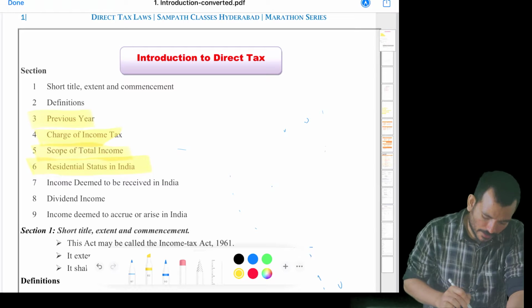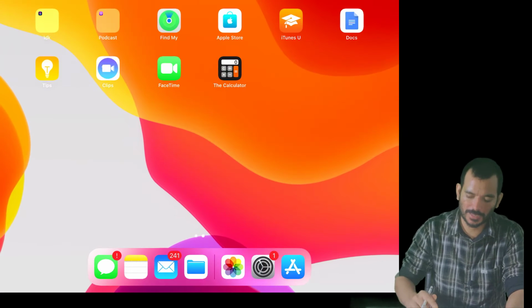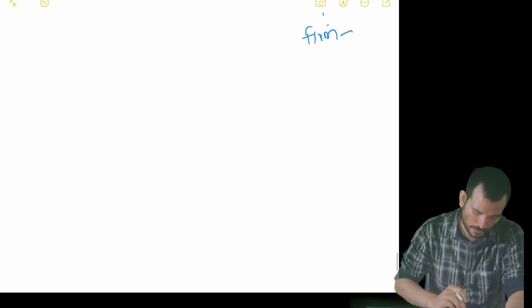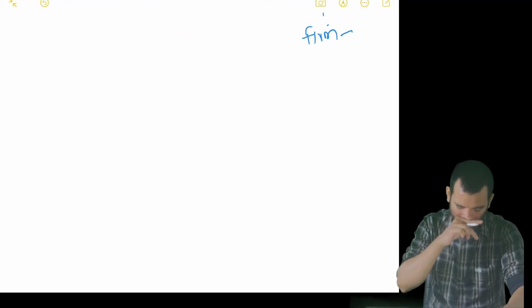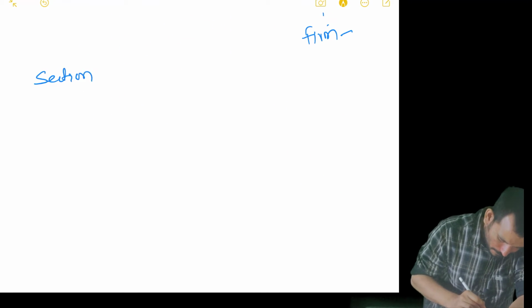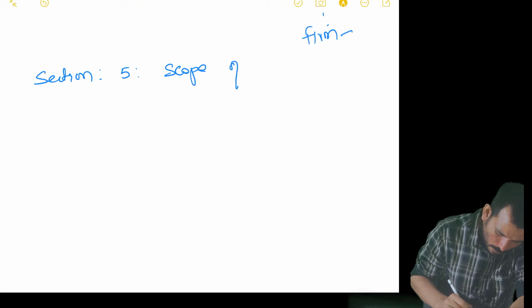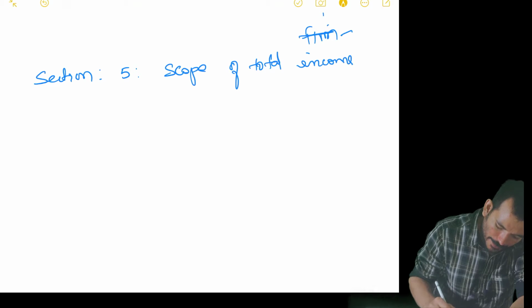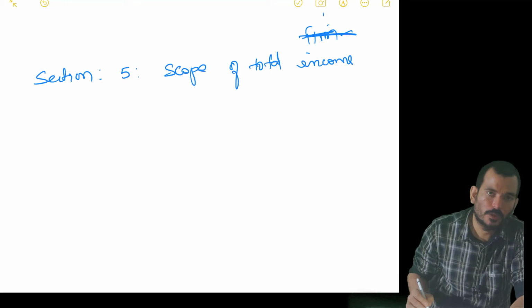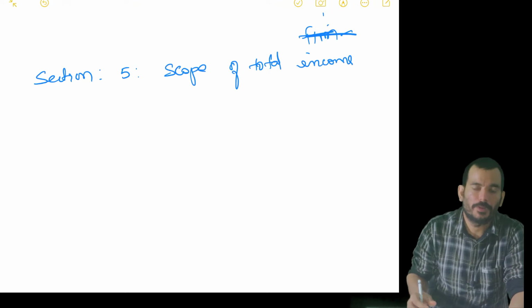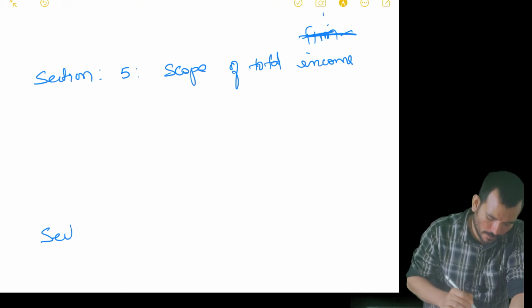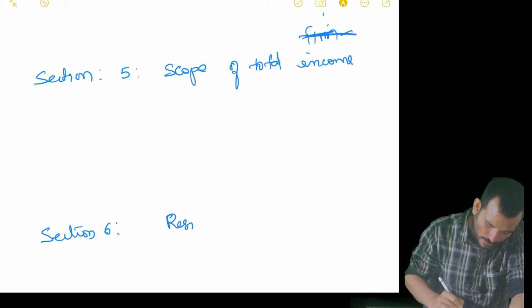Scope of total income and residential status, these are two important topics. I can expect some 10 to 15 marks between these two sections. Section 5 will say scope of total income, who should pay tax. Who should pay tax is something that is talked about in section 5, and section 6 will tell you residential status.